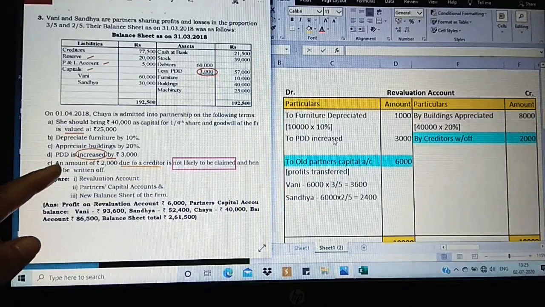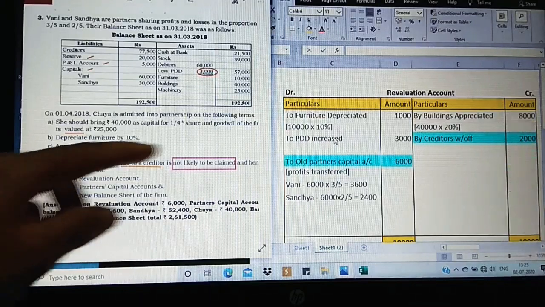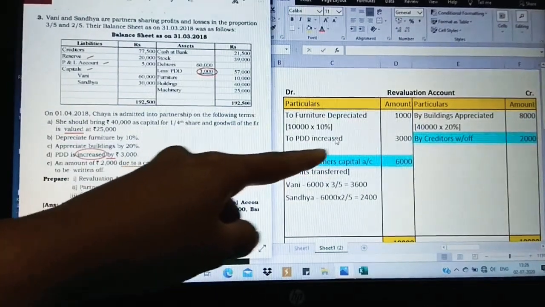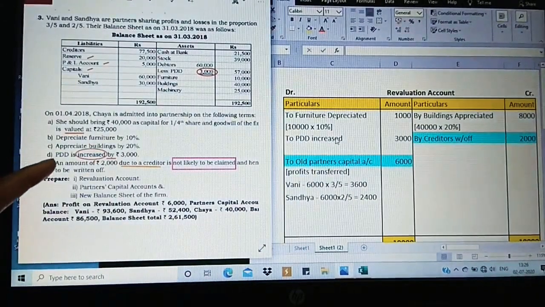Then PDD is increased by, as I said, it should be directly taken on the debit side. So I've taken it on the debit side, 3,000. Then an amount of 2,000 due to creditor. This is, as I said, it should be written off. It is not claimed. So I'm going to take it on the credit side.